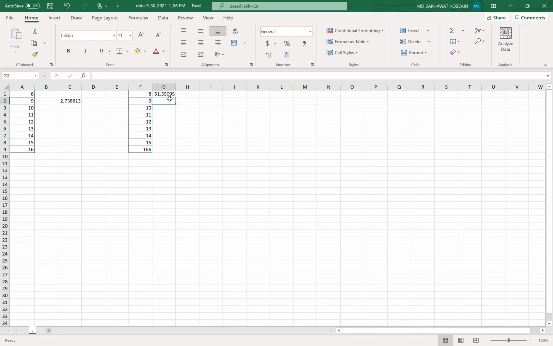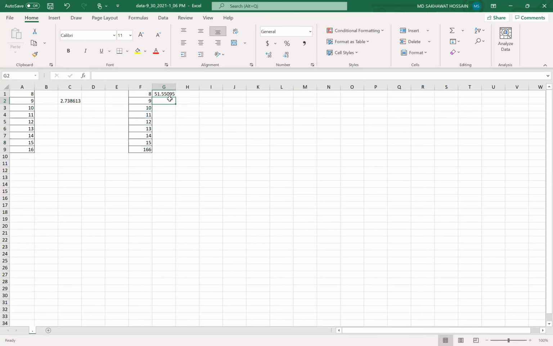Now you can see how the standard deviation changed. So it's extremely sensitive to outliers. So this is 2.74 and this is 51.55, right?